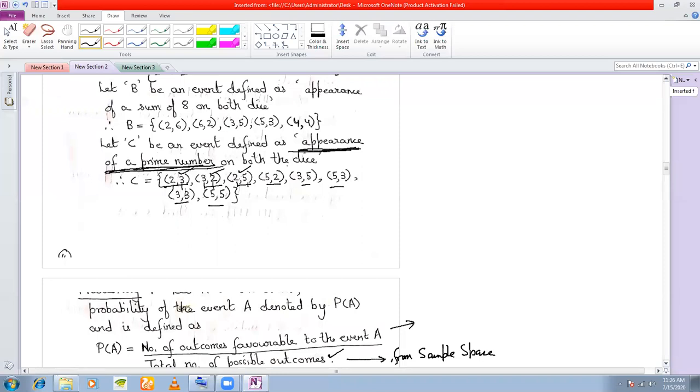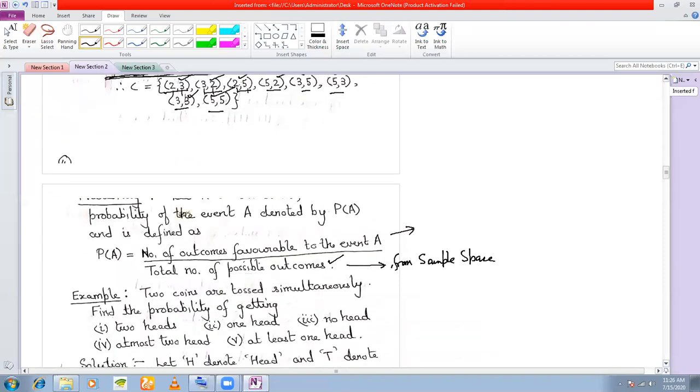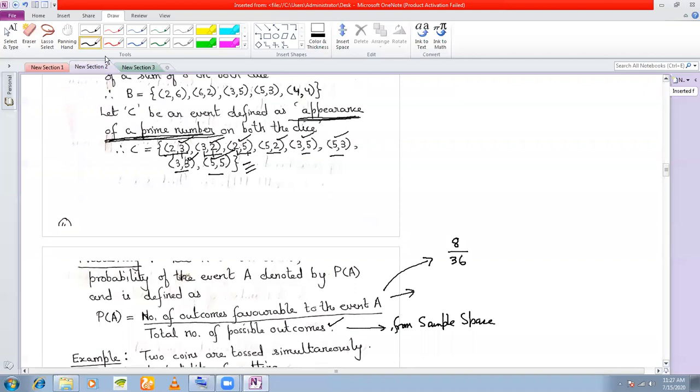1, 2, 3, 4, 5, 6, 7, 8. So 8, there are 8 outcomes favorable to our event. So when I'm writing the probability of getting a prime number on both, what will I get? See here, number of outcomes favorable to the event A. How many outcomes favorable? There are 8 outcomes favorable. And how many outcomes in the sample space? There are 36 possible outcomes. So for this event, if my question was find the probability of appearance of a prime number on both the dice, my probability would be 8 by 36.